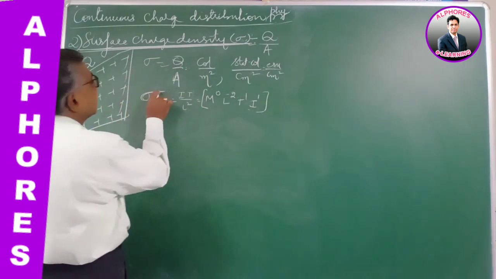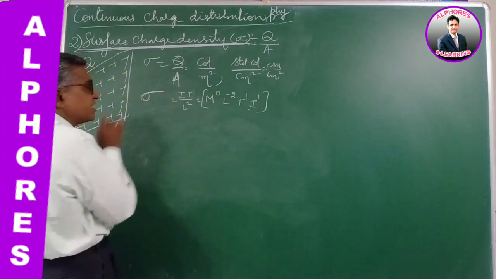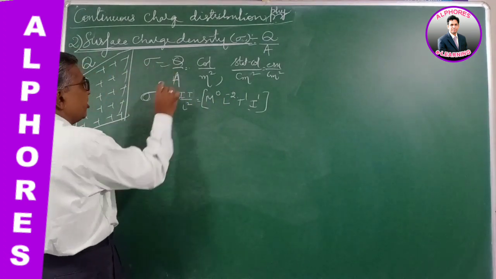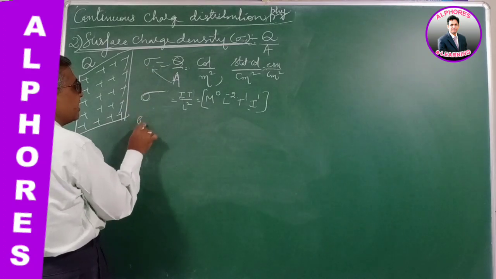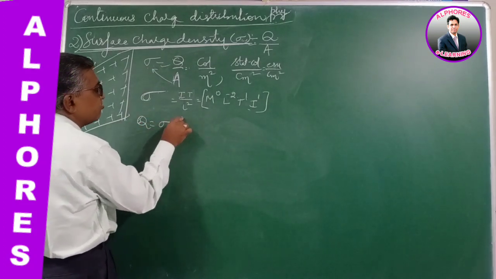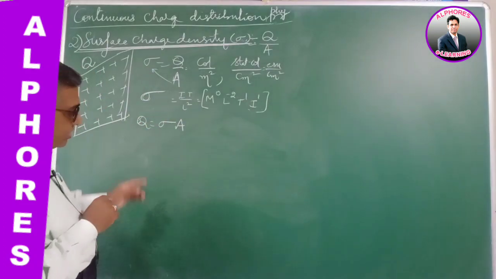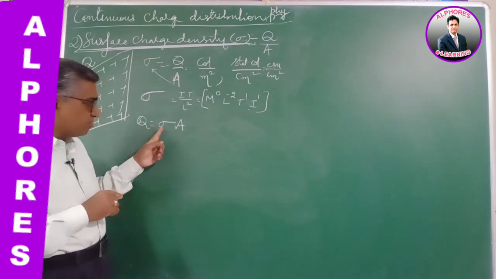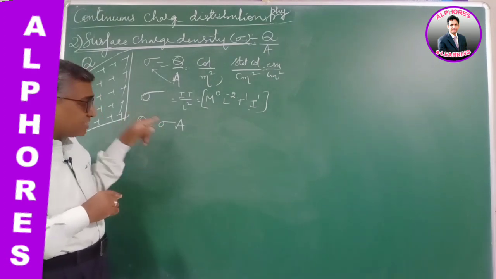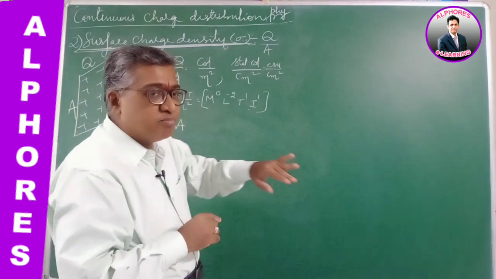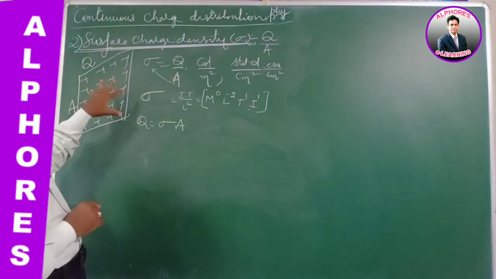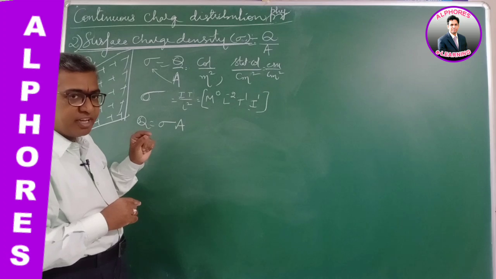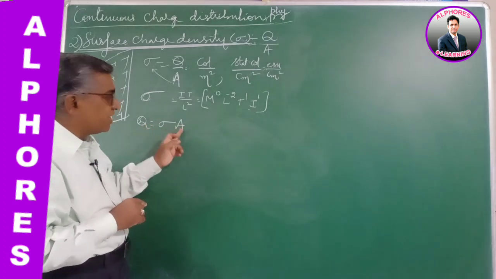So sigma is q by a. From this, I can write q is equal to sigma into a. Sigma is the surface charge density, and for such bodies the charge q accumulated is sigma into a.